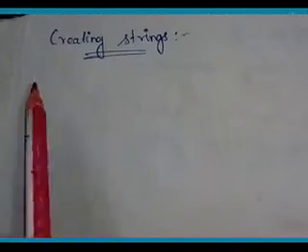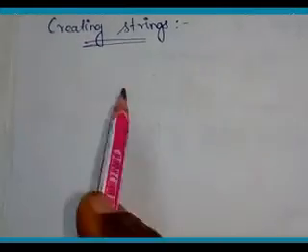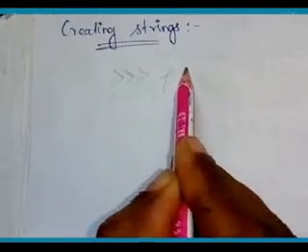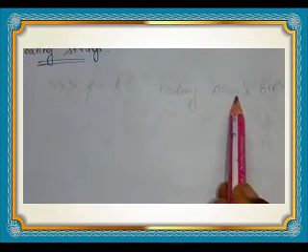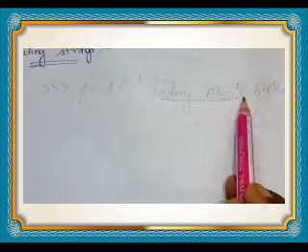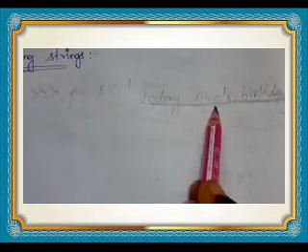Next topic is creating a string. Already we studied that strings will be in single quotes or double quotes or triple quotes. One example, see here, we want to print a message. Here this string is written in single quotes. Is it correct? Here a single apostrophe is there, so Python will treat the string as this much only. The remaining part will be left out. Understand? So we get only the message today Abin. That much only we will get.